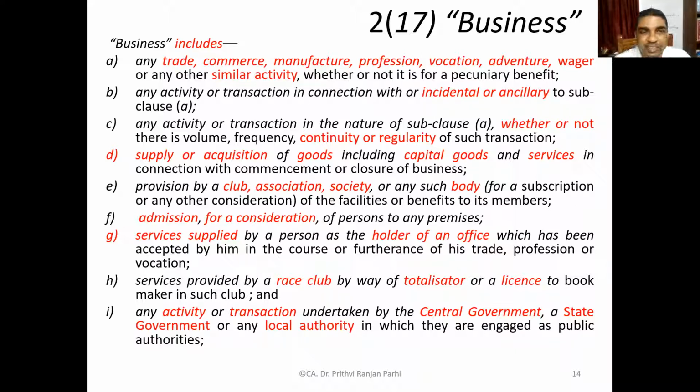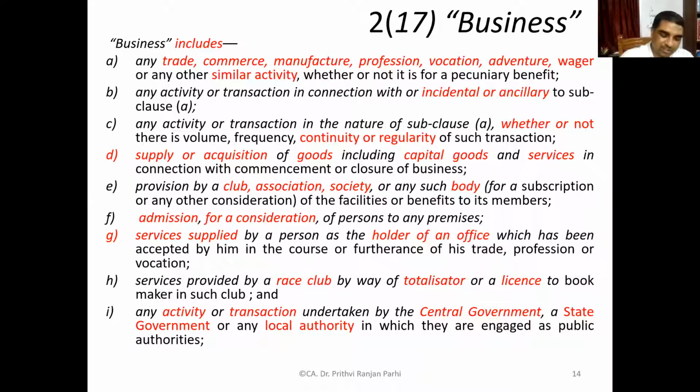It's not like that. It says business includes trade, commerce, manufacture, profession, vocation, adventure, wager, or similar activity, whether or not for a pecuniary benefit. That means whether financial interest is involved or not, whether there is any financial benefit or not, that doesn't matter. Trade, commerce, manufacture, profession, vocation, adventure, all these things can be called as businesses.